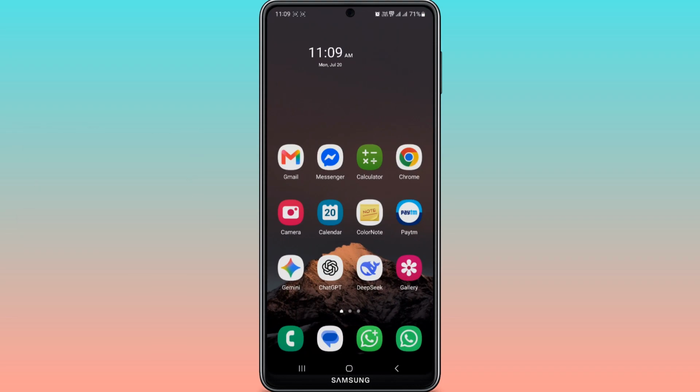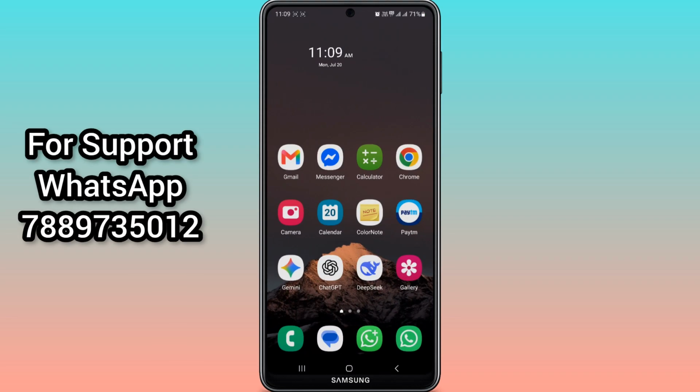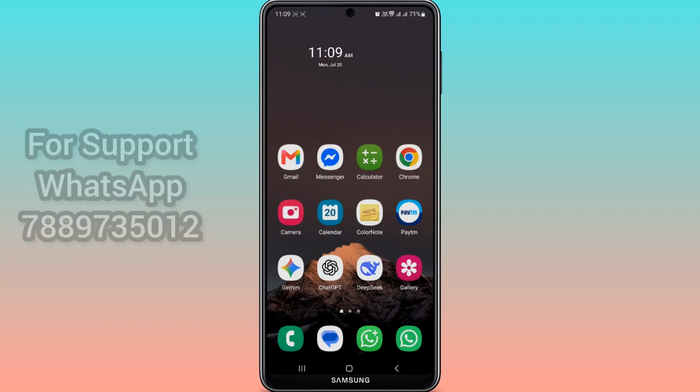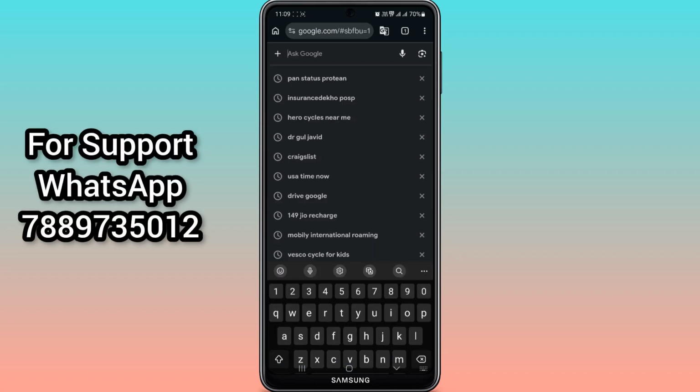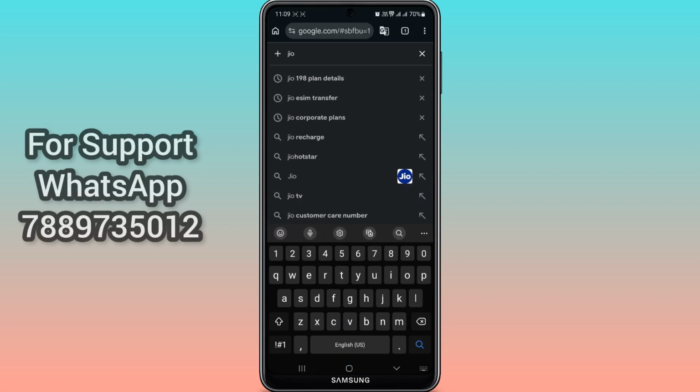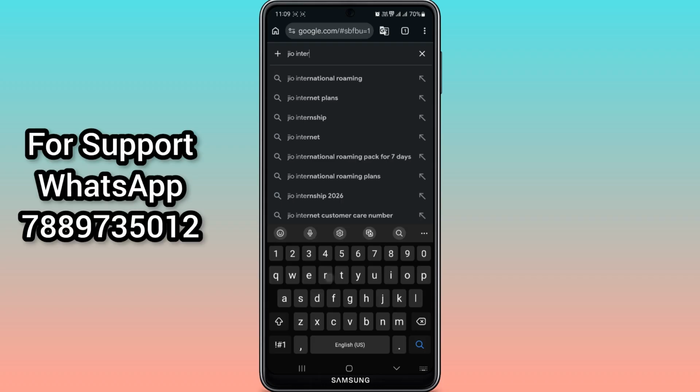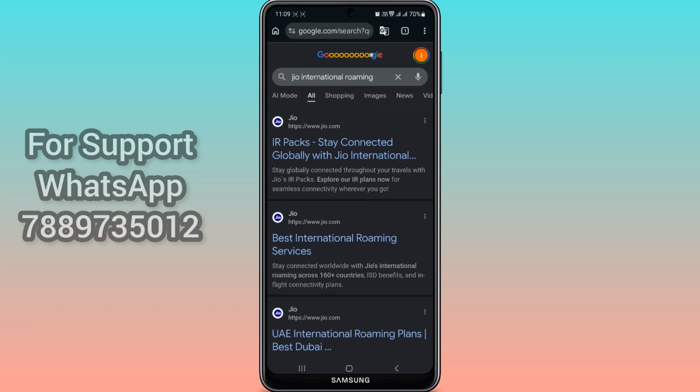Friends, if you are in Slovenia and you are not having network on your Jio number, what are the plans available for you to use in Slovenia for the Jio number? So what I'm going to do here is search for Jio international roaming. Okay, I will search for this, and the first link, I will open this link.